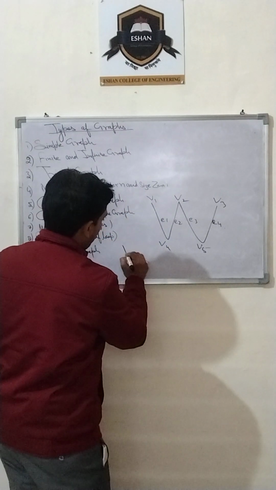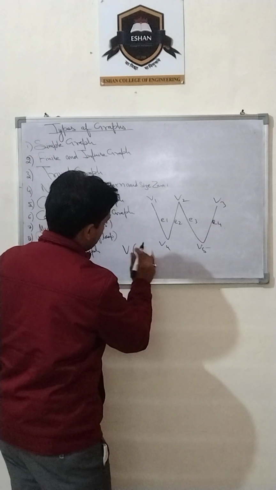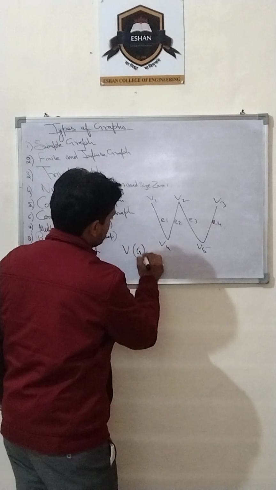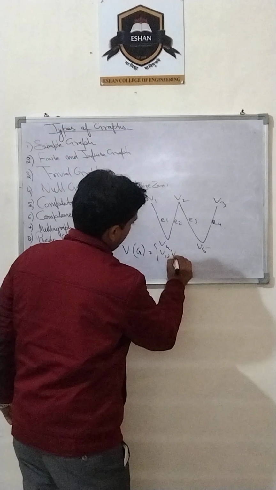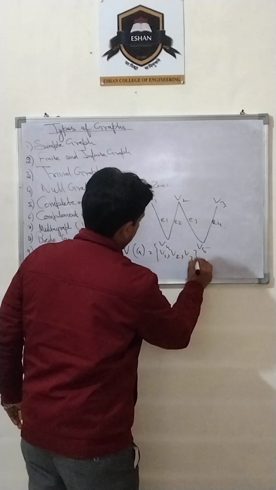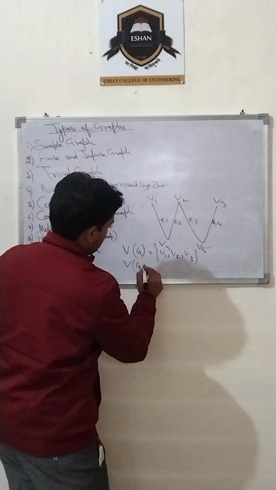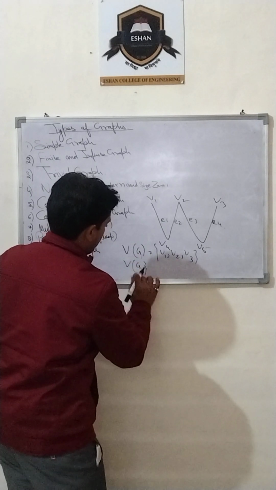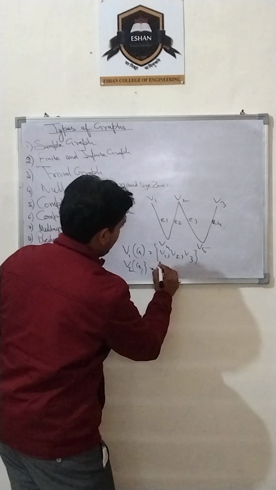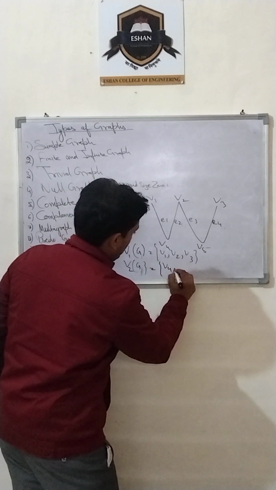Suppose set number 1 of vertices is V1, V2 and V3, and the other set is V4 and V5.